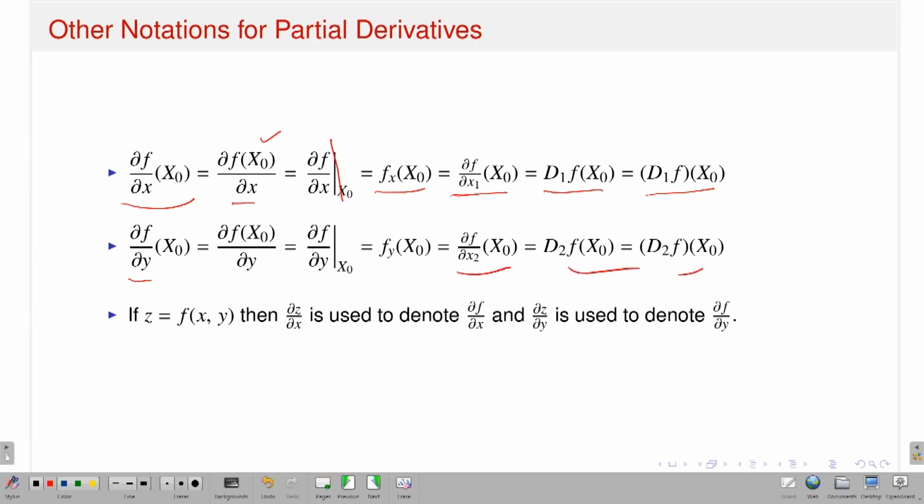If I am again in 3 dimensions, with z equal to f of x, y, then del z del x is also used to denote del f del x, and del z del y is also denoted by del f del y. So these are the notations various books have used. But if I go to more than 3 dimensions, I think these notations are much more useful.